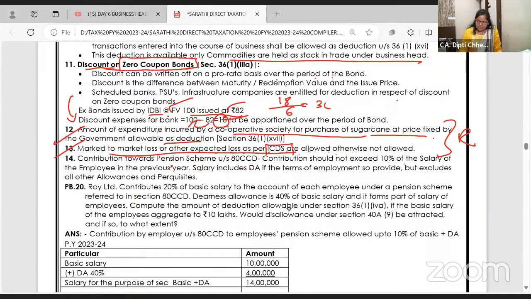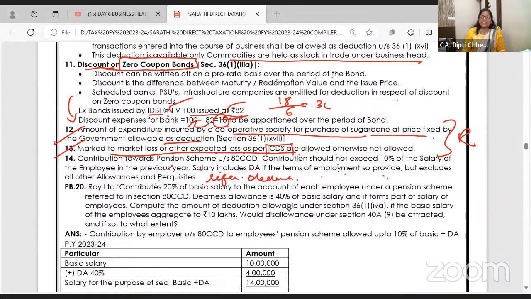Contribution towards pension scheme. Yeah. Can an employer contribute to the National Pension Scheme, Atal Pension Yojana? Yes. How much? 10% of the salary. Salary includes DA if the terms of employment so provide, but excludes all the other allowances and perquisites. Clear to all of you? Salary includes DA. I think this also, if you want, you can write, refer deduction.